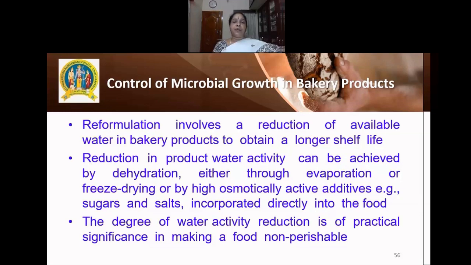Freeze drying is a process where the product is frozen and dried, where the water content is removed, or by high osmotically active additives. You can use a sugar solution or a salt solution in the food in order to prevent the activity of the microorganism. And the degree of water activity reduction is of practical significance in making the food non-perishable. So if the amount of water in the baked product is less, the growth of the spoilage microorganism will also be less, and this will reduce the spoilage of the baked products.